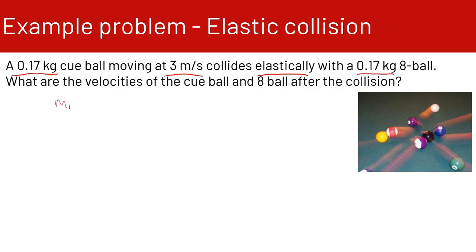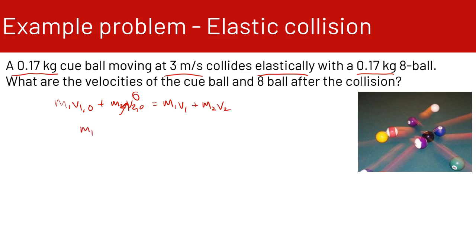So we have m1 v1 naught plus m2 v2 naught is equal to m1 v1 plus m2 v2. All right, now we know that the 8 ball is at rest, so m2 v2 naught is 0.